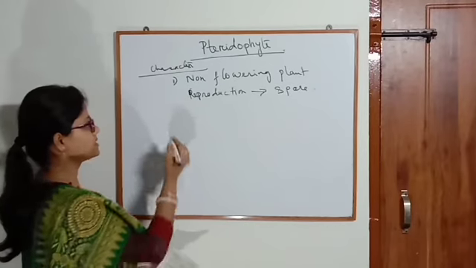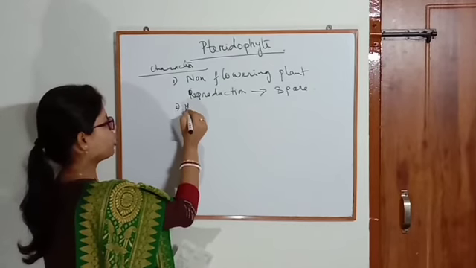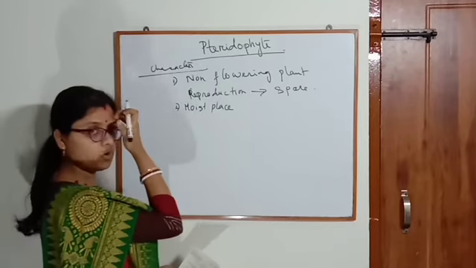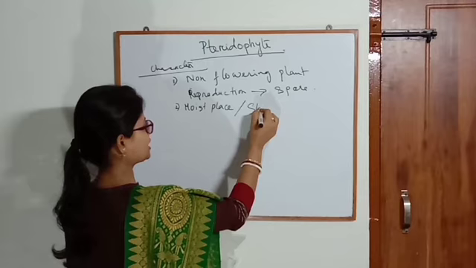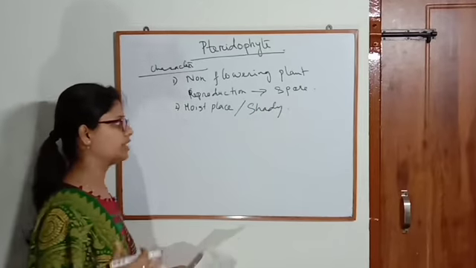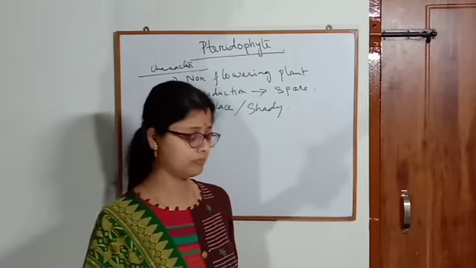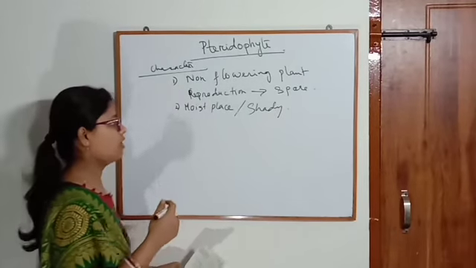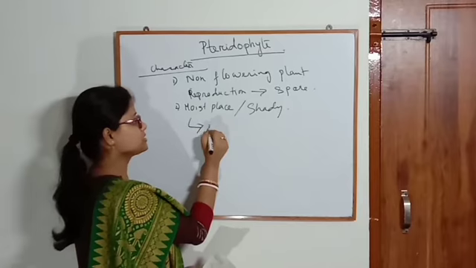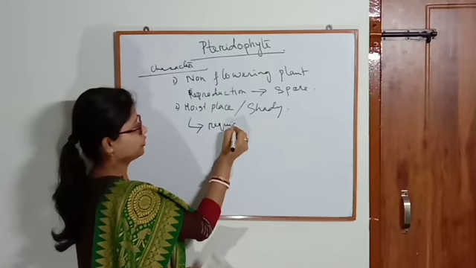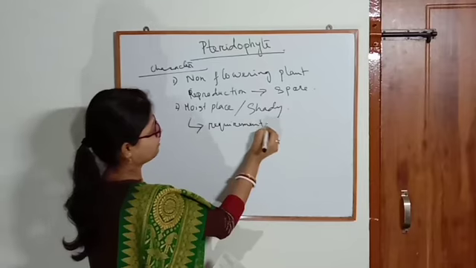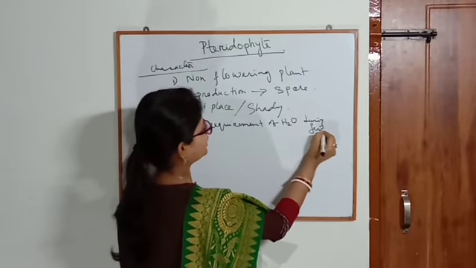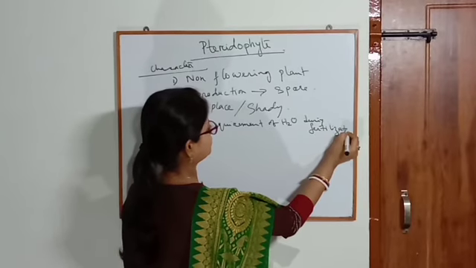Then they are generally found in moist places or in shady places. The reason behind this is the requirement of water during fertilization.